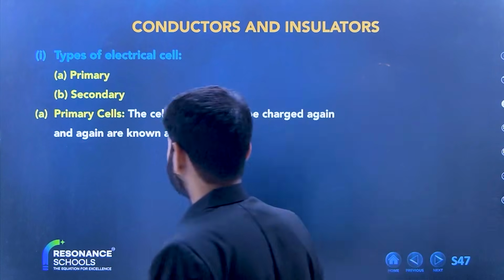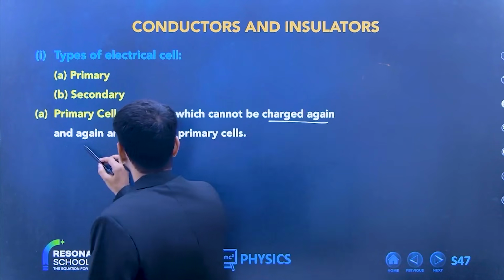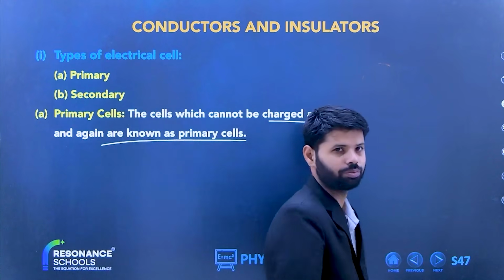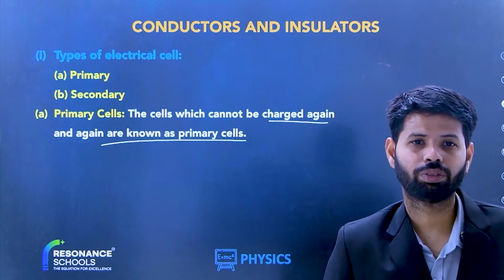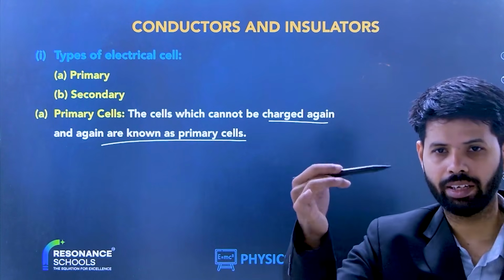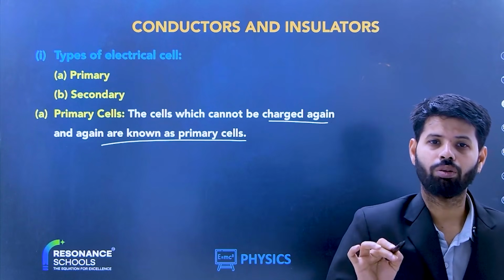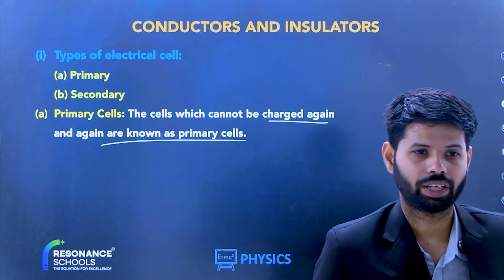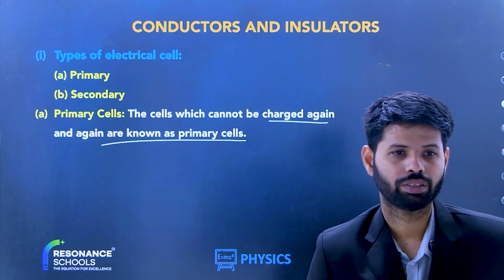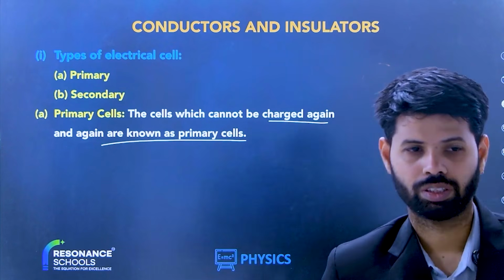Now see, primary cells. The cells which cannot be charged again and again are known as primary cells. Write down. Types of electrical cells. Primary, secondary, and then write down primary. The cells which cannot be charged again and again are known as primary cells. Right? I will show the previous slide. First you write down this much.